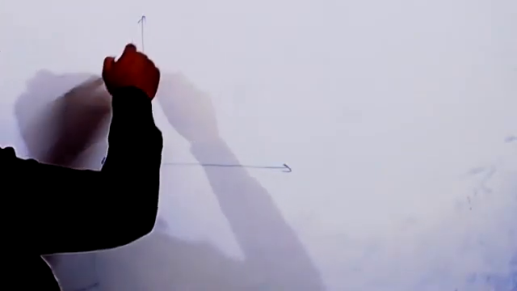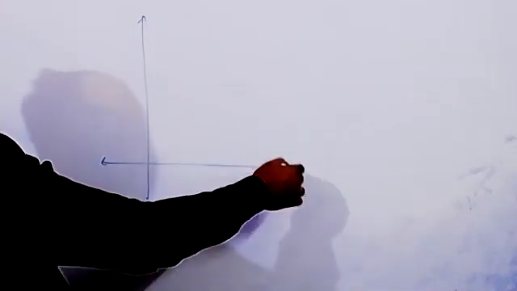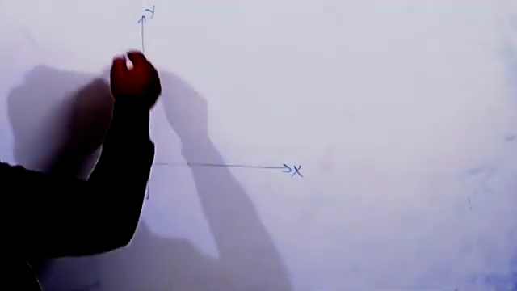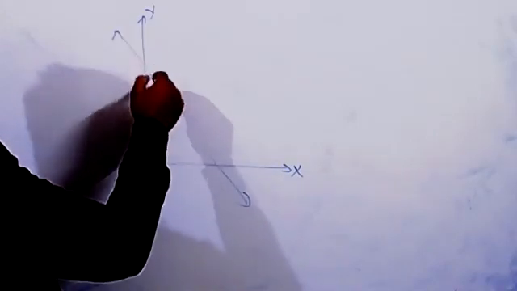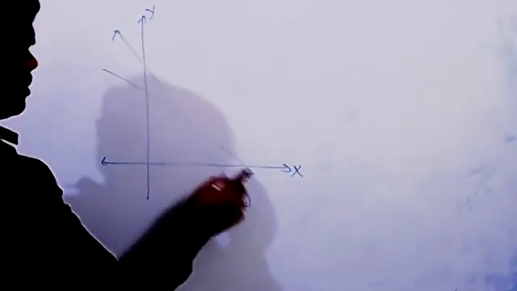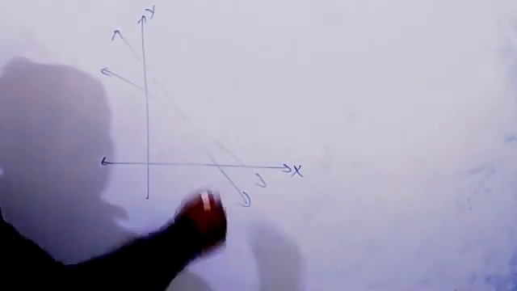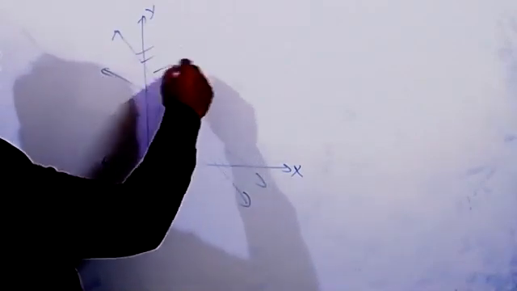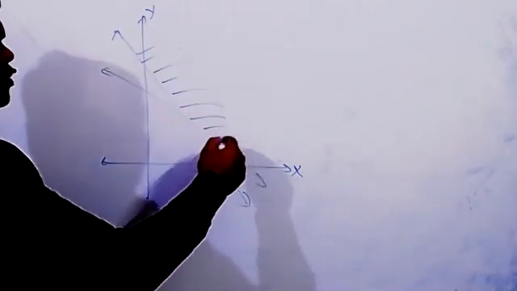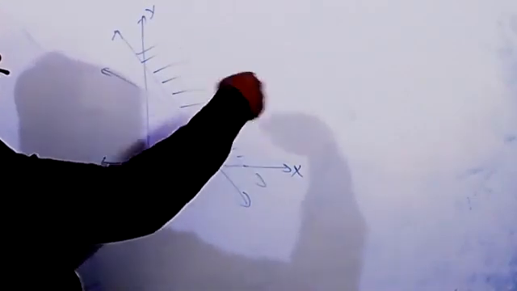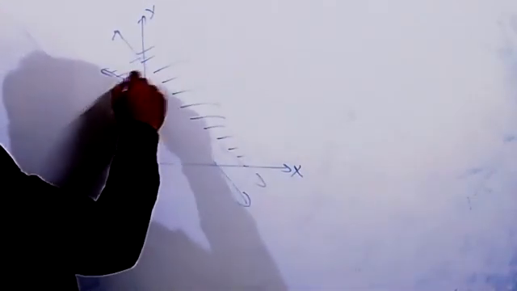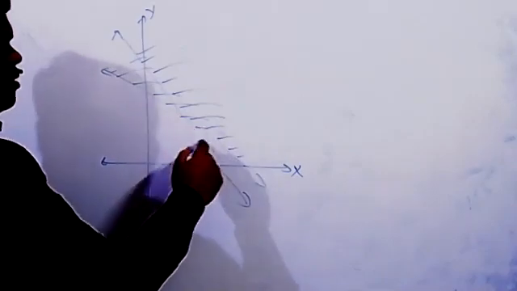Okay. Suppose you take an x and y axis here. Maybe sometimes in rare cases you will get one line like this, and the second line maybe like this. Suppose it is greater than, so the solutions will be here. Unbounded means infinite, while bounded means finite. If we take this line, we'll get it like this.